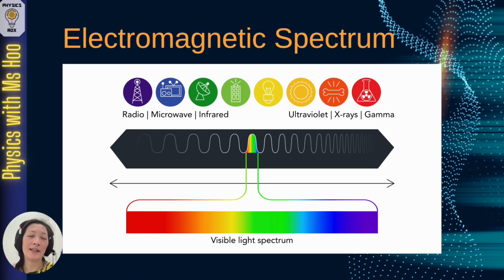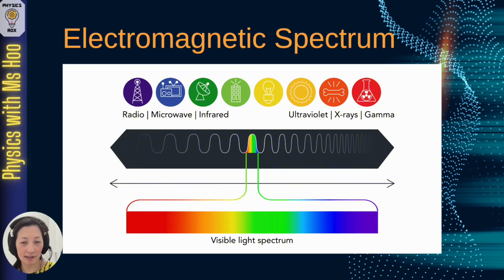So first of all, let's identify where visible light is on the electromagnetic spectrum. By now, you should of course know about the electromagnetic spectrum, which was covered in the chapter of waves. The electromagnetic spectrum is quite a large one, consisting of radio waves, microwaves, infrared, ultraviolet, X-rays, and gamma rays, with the visible light spectrum in the middle and taking up only one small percentage of the entire spectrum. That means of the entire spectrum, human beings can only see the tiny spectrum in the middle, and that's known as the visible light spectrum. The visible light spectrum is made up of a rainbow of colors ranging from red, orange, yellow, green, blue, indigo, all the way to violet.